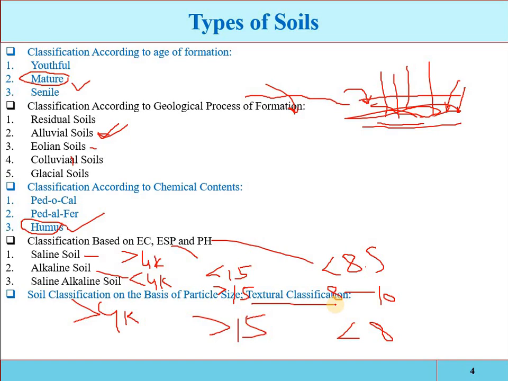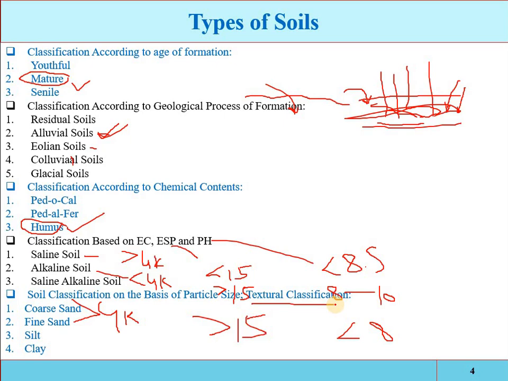According to international soil classification, the range of particle sizes for each type of soil is as follows. It is coarse sand if its size is from 2 to 0.2 millimeter, and if it is from 0.2 to 0.02, then it is called fine sand. If it is from 0.02 to 0.002, it is called silt, and if the size of the particle is less than 0.002, it is called clay. So these are the different classifications.